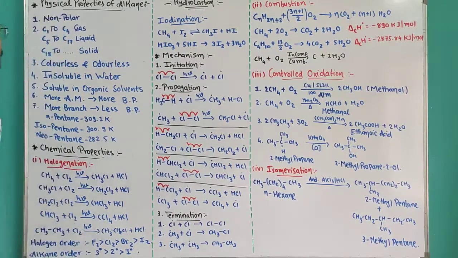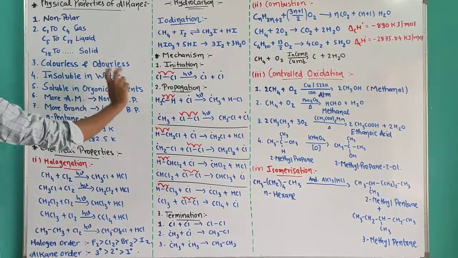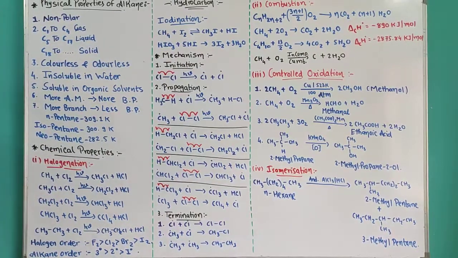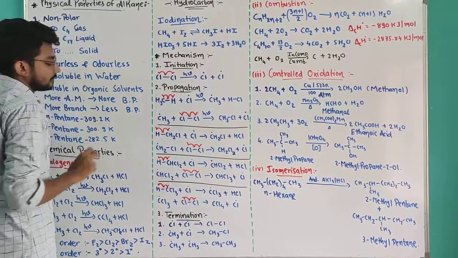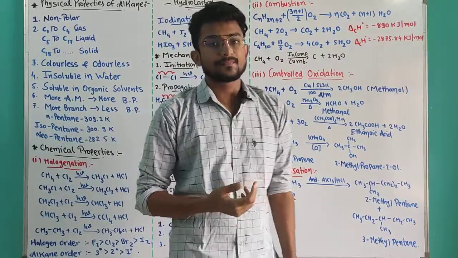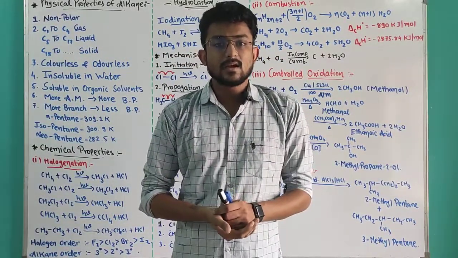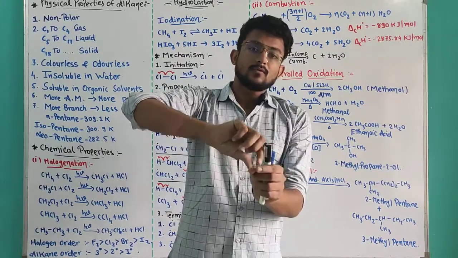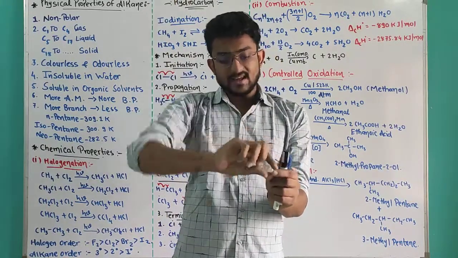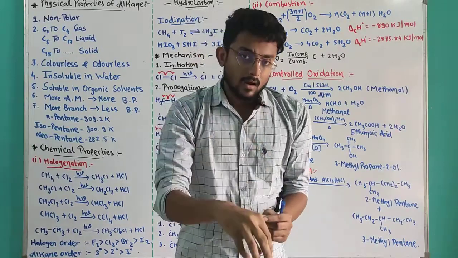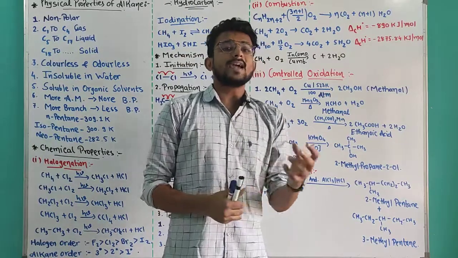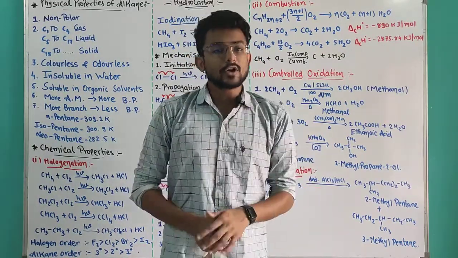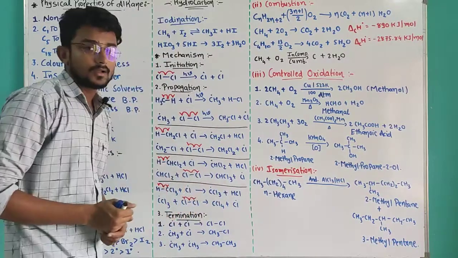After that, all the alkanes are colorless and odorless. Main important thing, they are insoluble in water. Let's take an example. If you have methane gas and you dip the vessel of methane gas into the beaker, no gas is going to be dissolved into the water. All the gas will be bubbled out of the water because methane is insoluble in water.